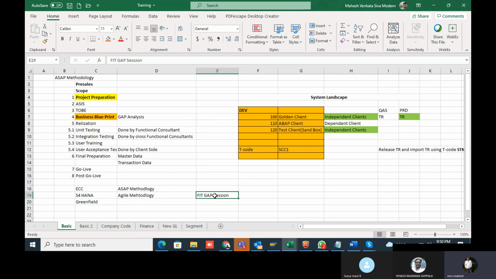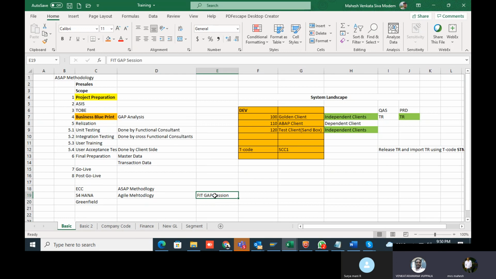Once the fit gap session is done, based on the discussion we'll prepare the fit gap document. The fit gap document is nothing but the business blueprint only, in a different format. Once the fit gap document is done, we'll not take any sign off here, but anyway they are going to sign off because we are directly showing it in SAP only. We need their acceptance also, right? Yes. We'll do that in S4HANA once the complete user training is done. At that time we'll take the user acceptance.